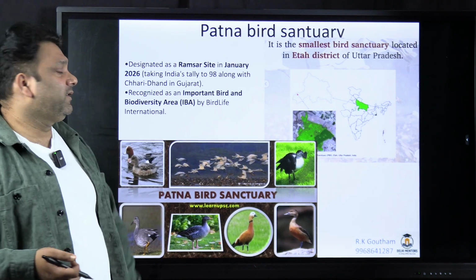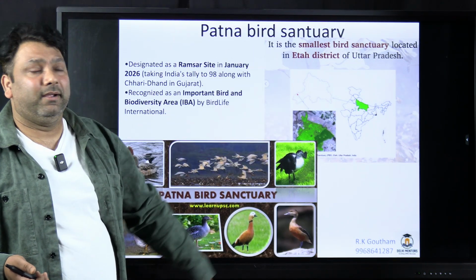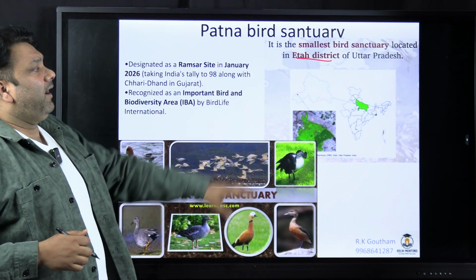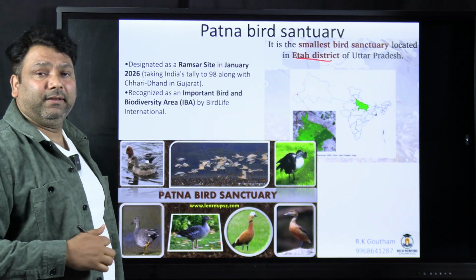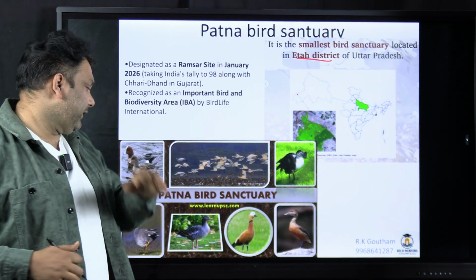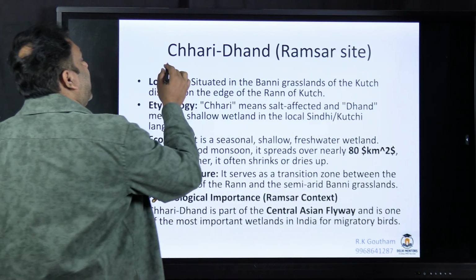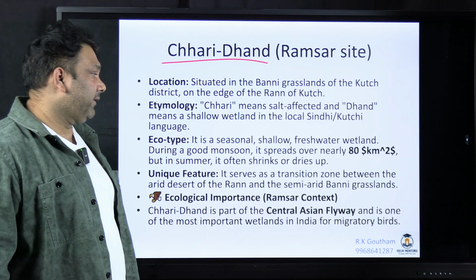Next, Patna Bird Sanctuary. So Patna Bird Sanctuary मतलब ये बिहार में नहीं है. So this is in the Etah district of Uttar Pradesh, and it's the smallest bird sanctuary. So recently it has been declared as a Ramsar site. And one more, Chari Dhand, it also has been declared as a Ramsar site.